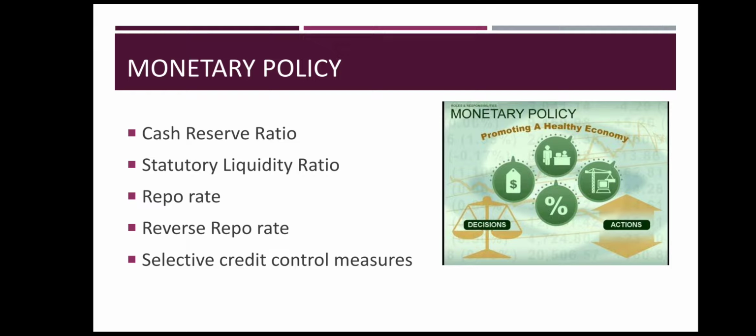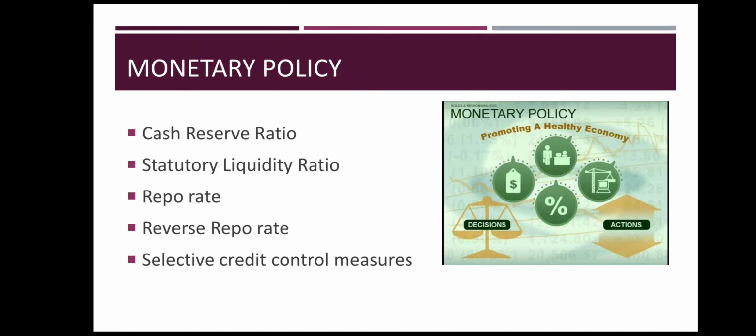So with the help of cash reserve ratio, RBI or the central bank can manage the flow of funds in the business. If RBI wants to promote business activities, then it will keep the cash reserve ratio less, but if it wants to reduce business activities, then the reserve is kept high. So this is the first point in monetary policy, that is how funds are made available to business.